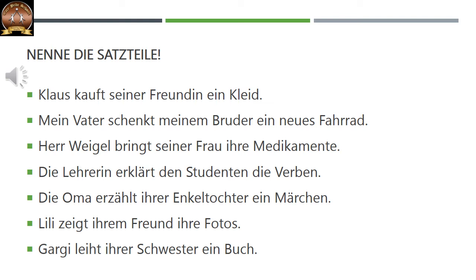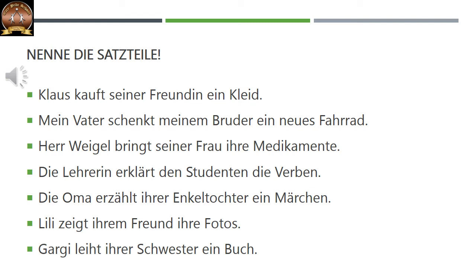So we have to name the subject and the two objects, direct as well as indirect, as well as the verb in the sentence. So first we will place the verb. Kauft is the verb. Klaus is the nominative subject. Seiner Freundin, that is the dative object, indirect object, and ein Kleid, that is the direct object in accusative.